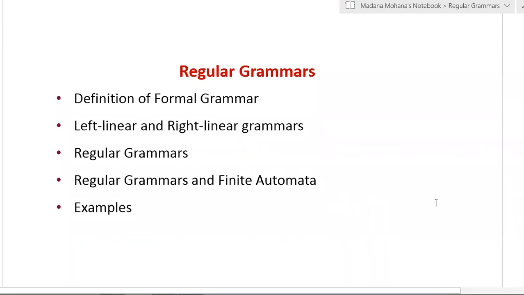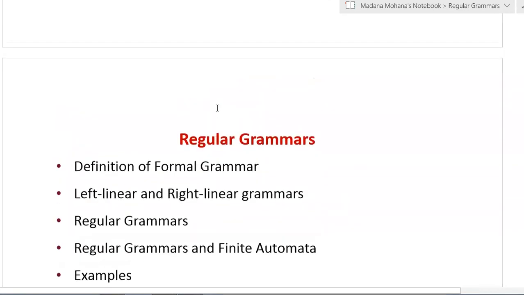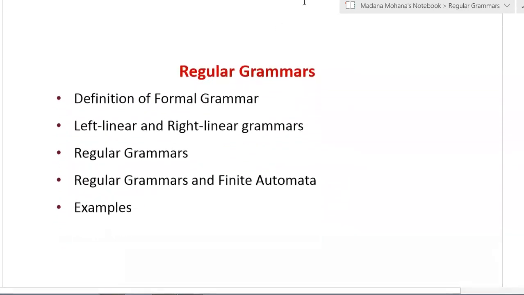As for type 3, till now what we discussed, you can recall once. In type 3 of the Chomsky hierarchy, its language is called regular language.